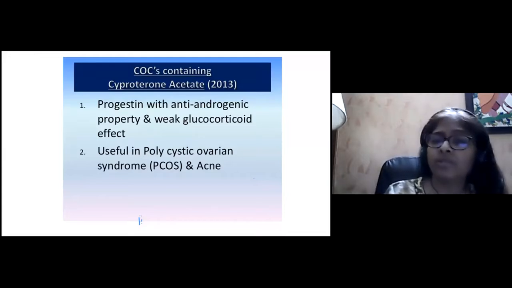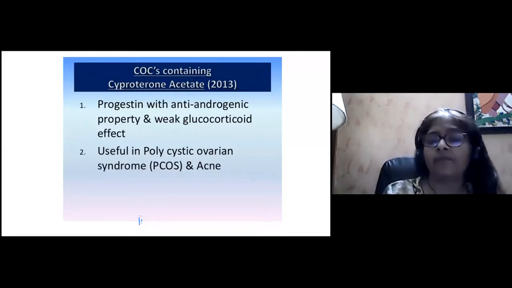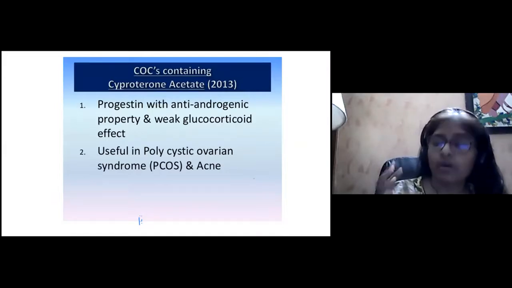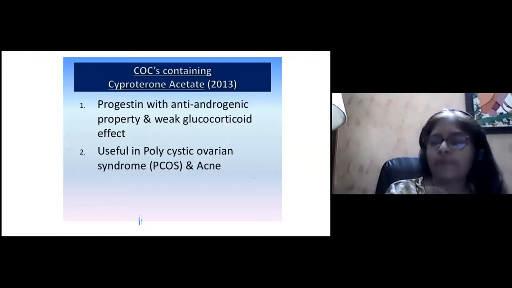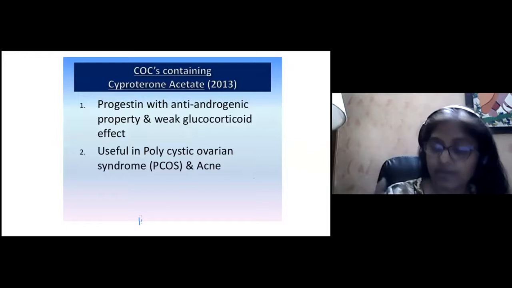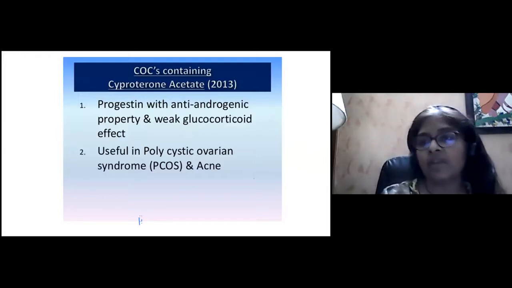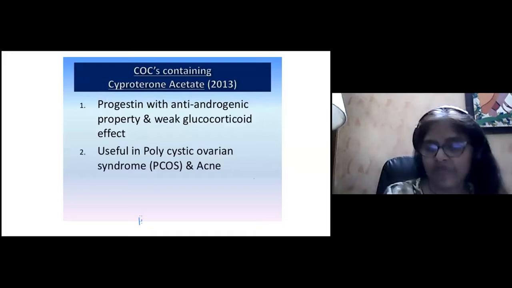It's a progestin with weak androgenic property. Therefore, it is useful in polycystic ovary only for getting cycle control. But if the patient has hirsutism and acne, then we prefer drospirenone. It was initially used for weight loss or prevention of weight gain. Therefore, this can be given in obese patients for cycle control.